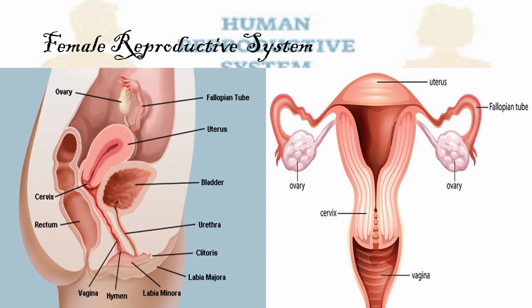The vagina is an elastic muscular canal that connects the uterus to the outside world. The female external genitalia, which includes the labia minora and labia majora, serves as protection for the internal parts.